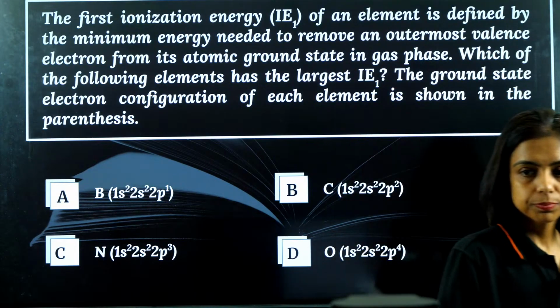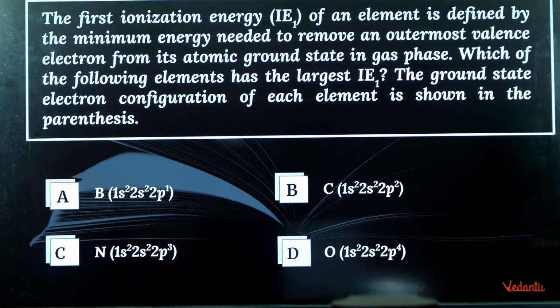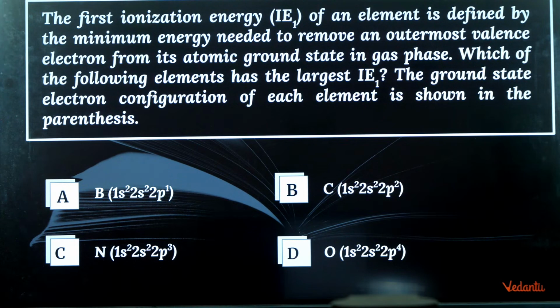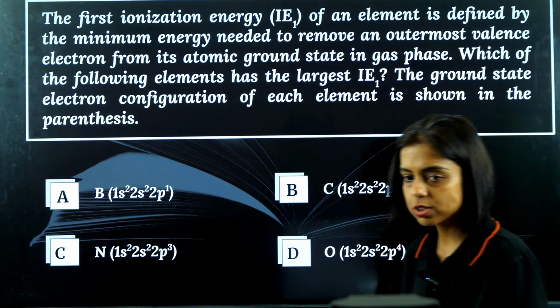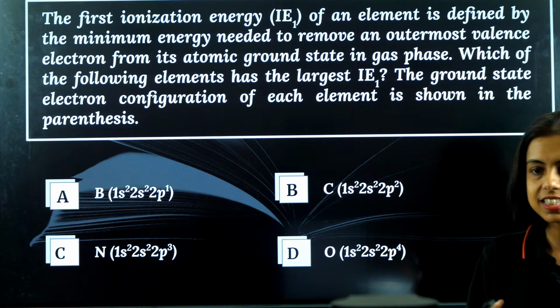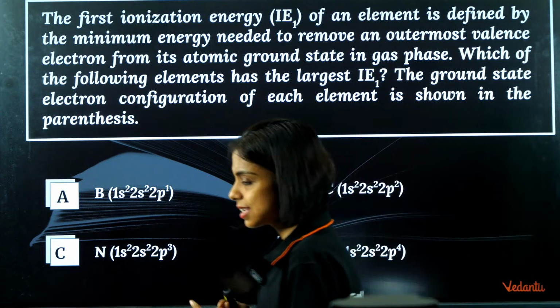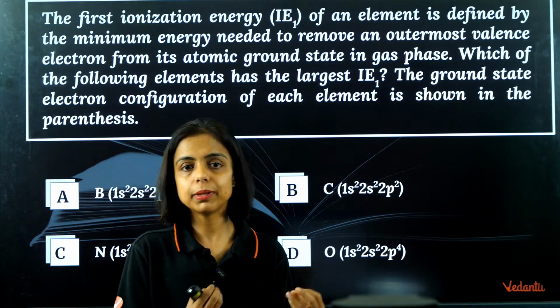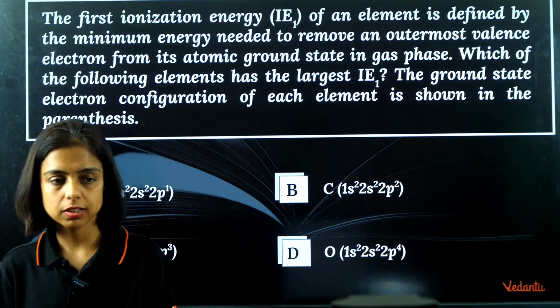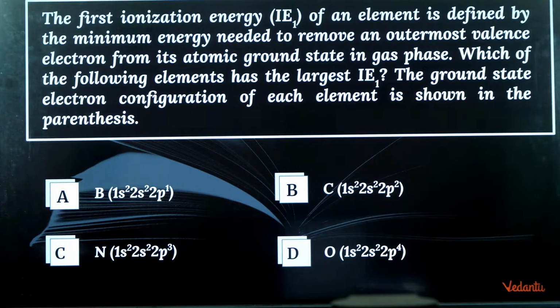Next question. The first ionization energy definition is given. So which of the following elements has the largest ionization energy? So out of all these elements, boron, carbon, hydrogen, oxygen, which should have the largest, highest ionization energy? So you can see most of the questions are based on second period elements. Lithium, beryllium, boron, carbon, nitrogen, oxygen, fluorine, right?